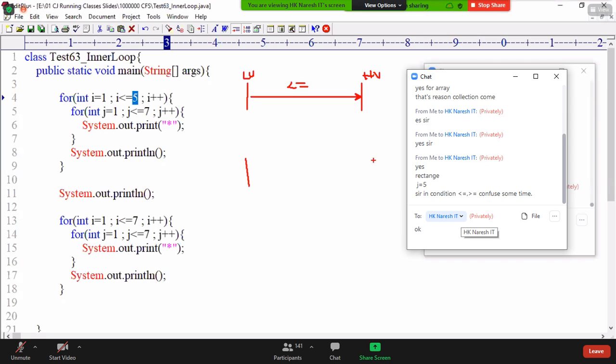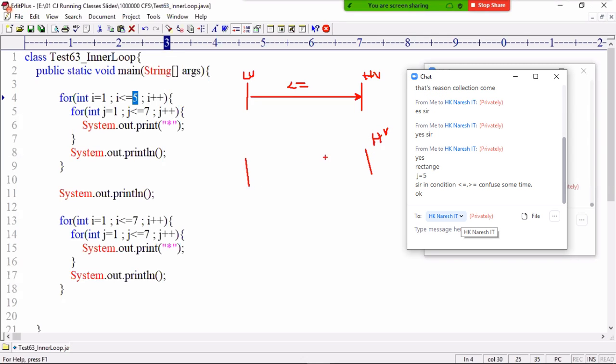Now I am taking two values again, a higher value and a lesser value, and here we'll use plus plus. Now I want to go backward. Backward means the higher value is always greater than or equals to the lower value. If the higher value is greater than or equals to the lower value, then continue the loop iteration, else terminate the loop. Now I should come down, down, down, so decrease, minus minus. Okay, understand? Click on the raise button and tell me.